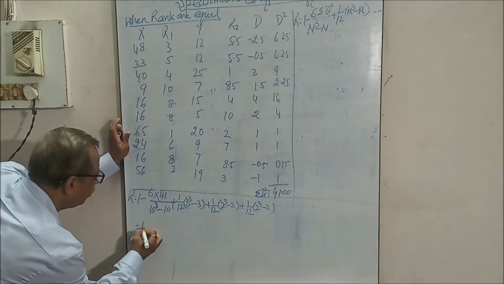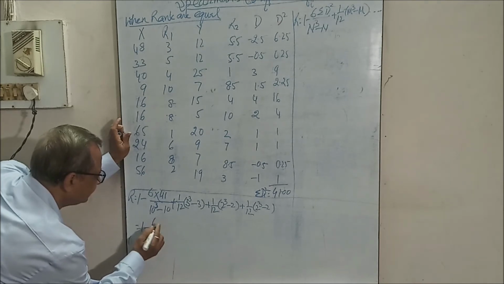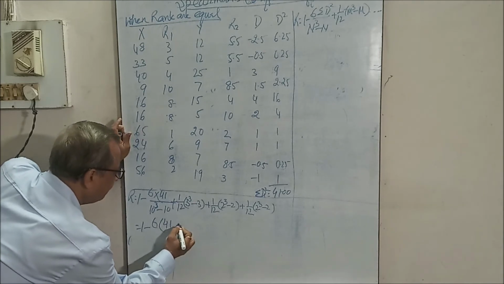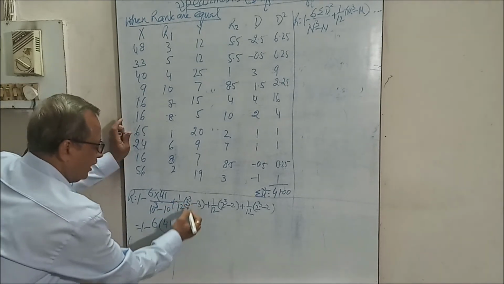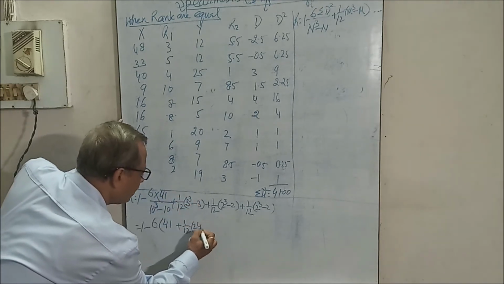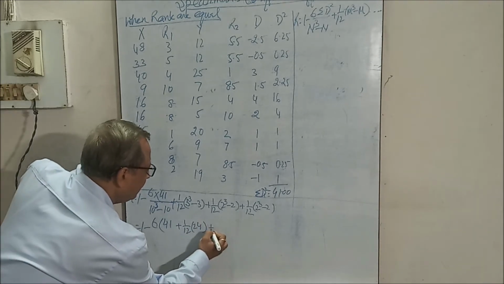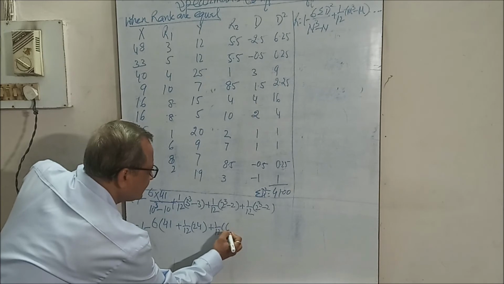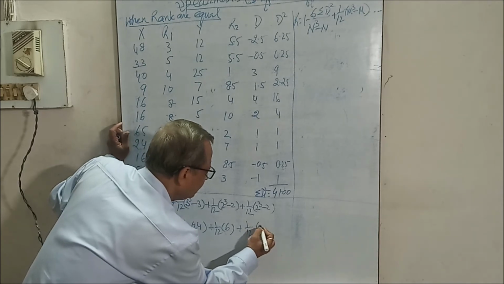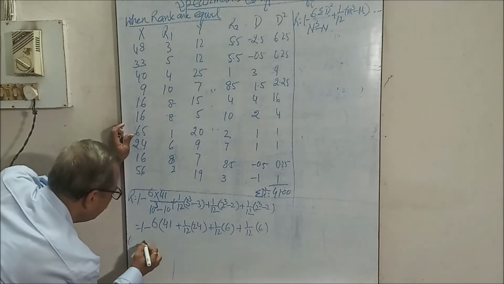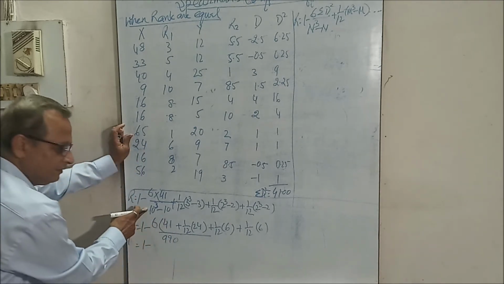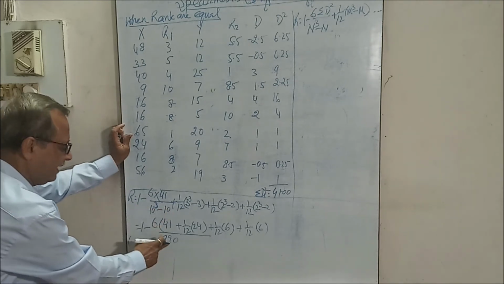Now we can write 1 minus 6 into 41 plus 1 by 12 times 3 into 3 into 3, that is 24, plus 1 by 12 times 2 into 2 into 2, 8 minus 2, 6, plus 1 by 12 times 6, divided by 10 into 10 into 10, 1000 minus 10, 990.